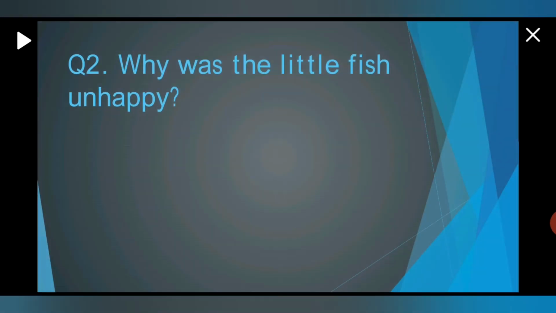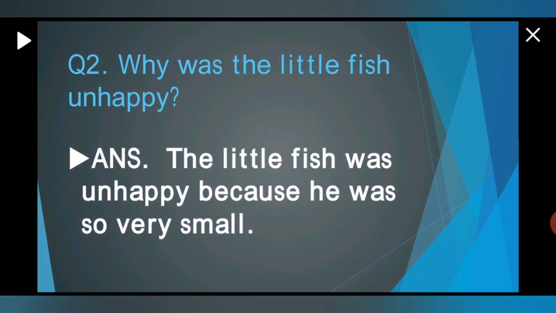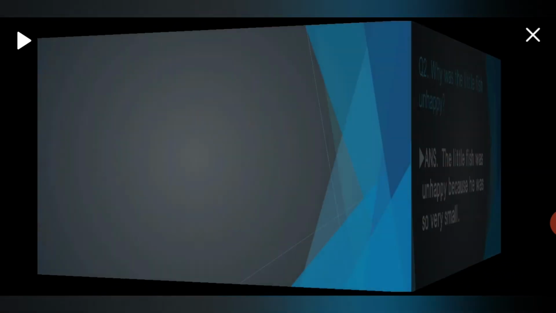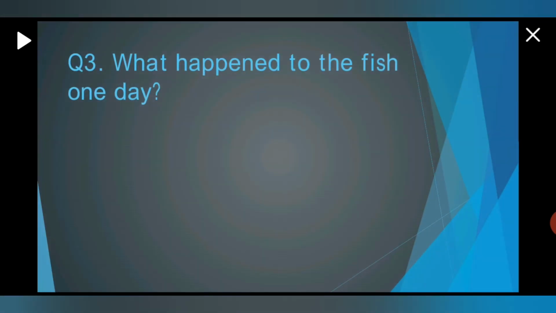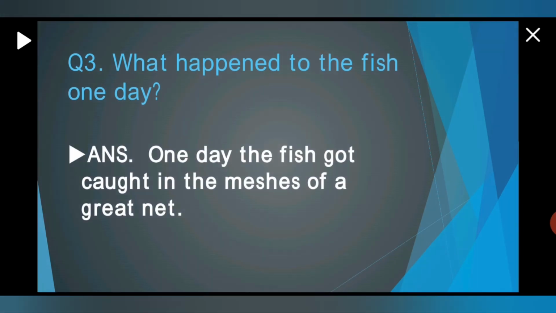Next, why was the little fish unhappy? The little fish was unhappy because he was very small. He was so very small. Okay. Next, what happened to the fish one day? So the answer is, one day the fish got caught in the meshes of a great net. Right?